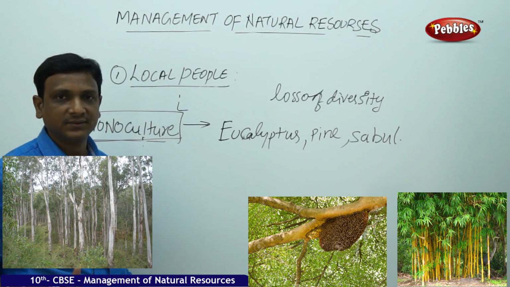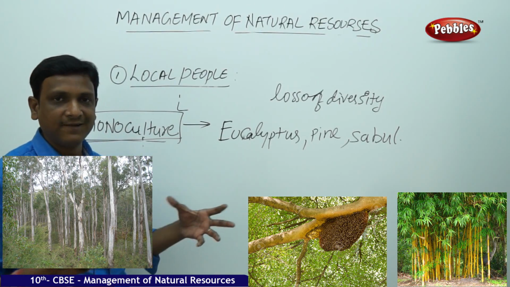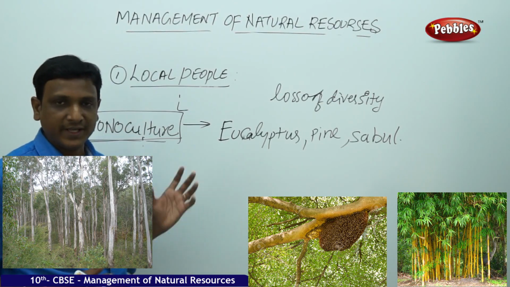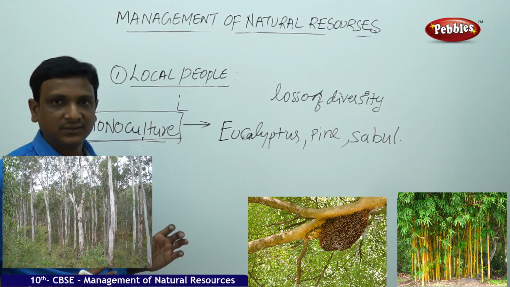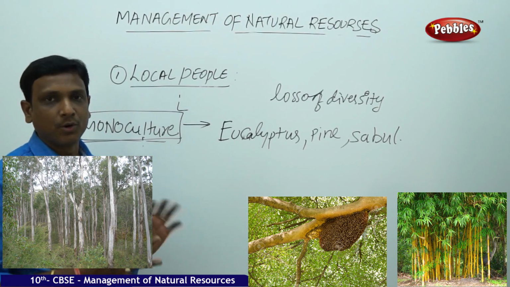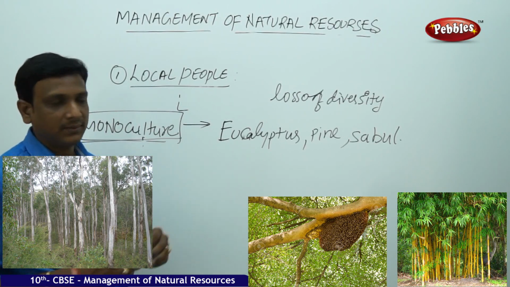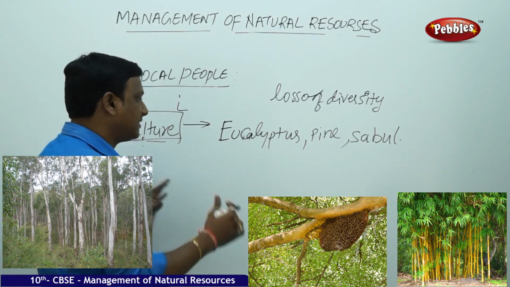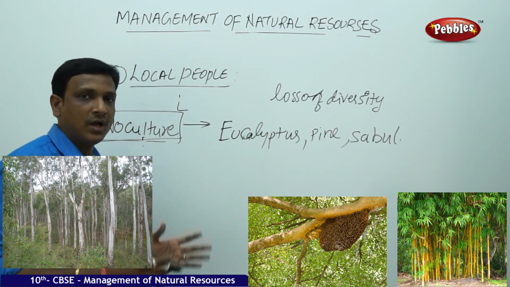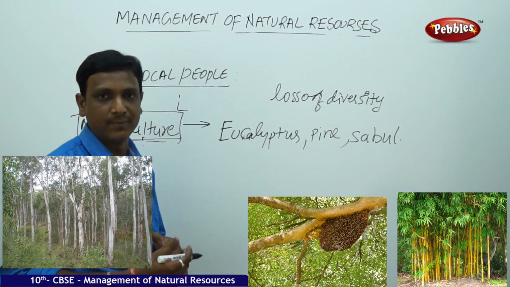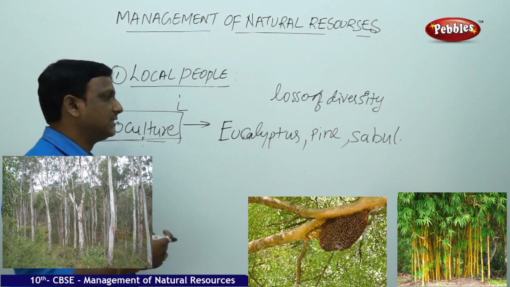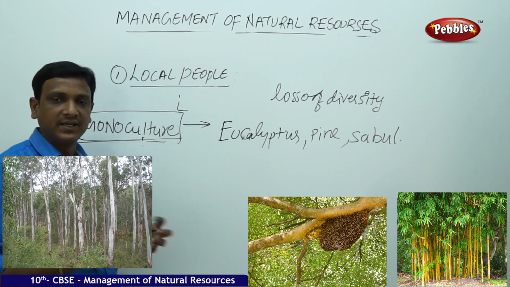So what happens? The people get separated. Actually, their life was in contact, in intimacy with the forest. They know everything about the forest. So it was in a proper, sustainable manner. But later, when the people are isolated from the forest and the forest is completely under the control of the British or completely under the control of government, what happens? It leads to different methods like monoculture, growing similar kinds of trees. It leads to loss of diversity.